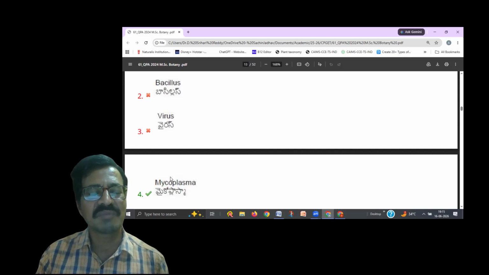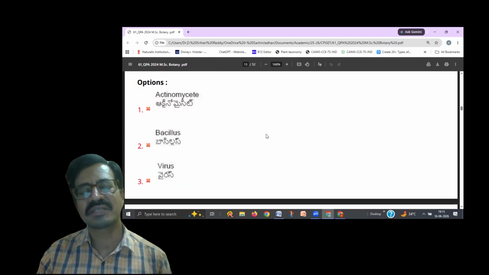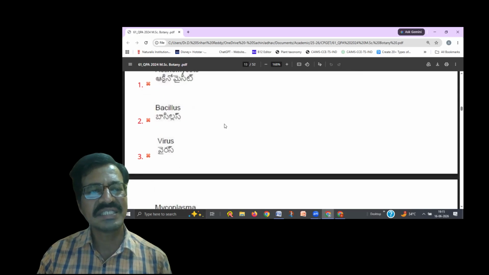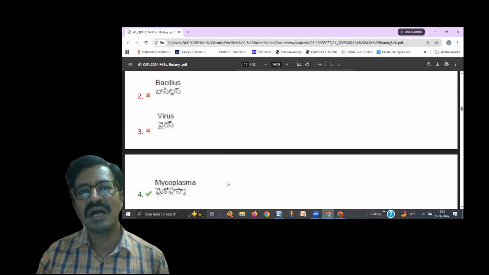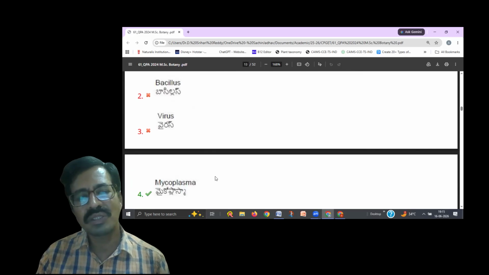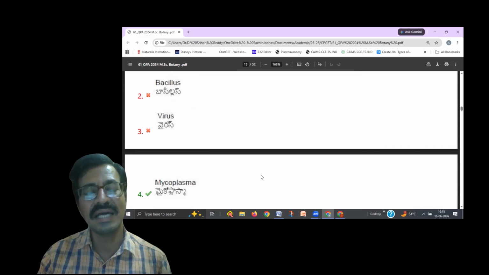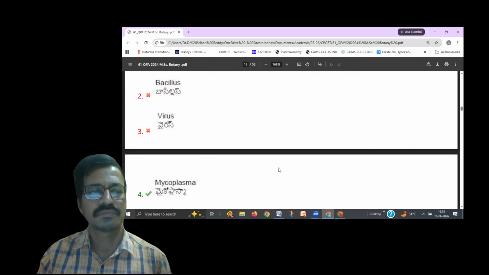instead of the mycoplasma, because we have to choose according to the nearest answer. Since they didn't give the phytoplasma, we have to choose the mycoplasma. If they gave both mycoplasma and phytoplasma, we should choose phytoplasma only. Both don't have the cell wall, but phytoplasma is related to plant diseases like the little leaf of brinjal, and mycoplasma is mostly related to animal diseases.